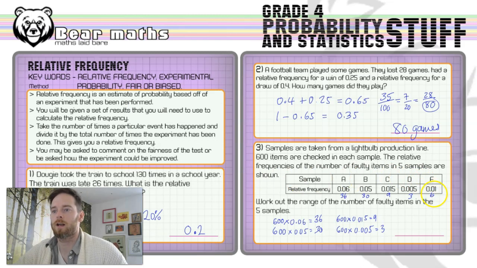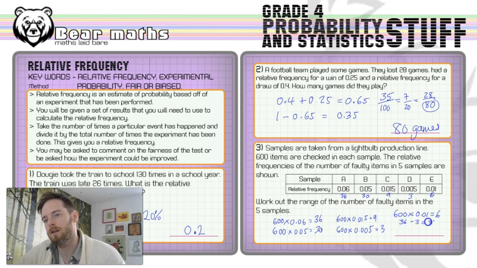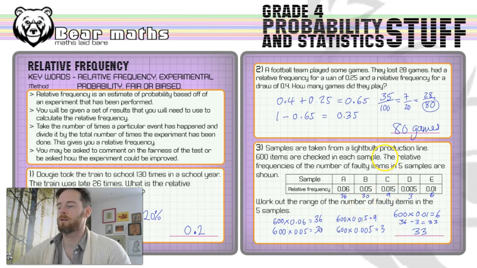You can kind of do that in your head as well if you want to, but you've got your calculator. Multiply the number of items that are checked in each sample by the relative frequency. Whatever this question is about, always multiply the two things together to find out the actual number of things. So the range of the number of duff items, we've got them all sitting there. 36 is the largest, 3 is the smallest, so what we're going to do is 36 minus 3 to give us our answer of 33. That's all we need to do. That's the range of the number of duff items in the 5 samples.